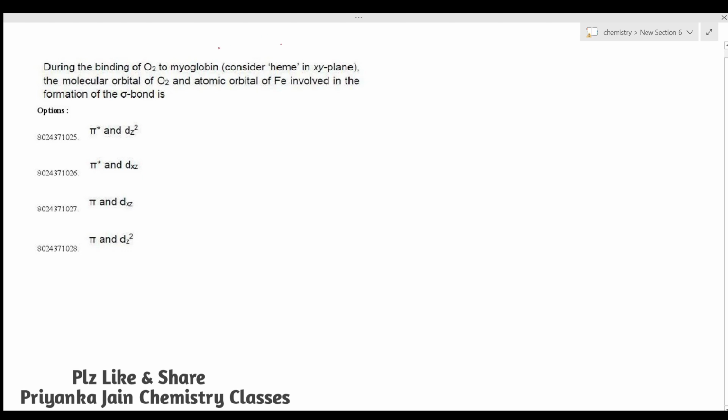Okay, so these questions we have taken from bioinorganic chemistry, and this question especially is from the June 2020 question paper, or you can say November 2020's question paper. This is a question from bioinorganic chemistry based on myoglobin. During the binding of O2 to myoglobin, consider heme in the XY plane.